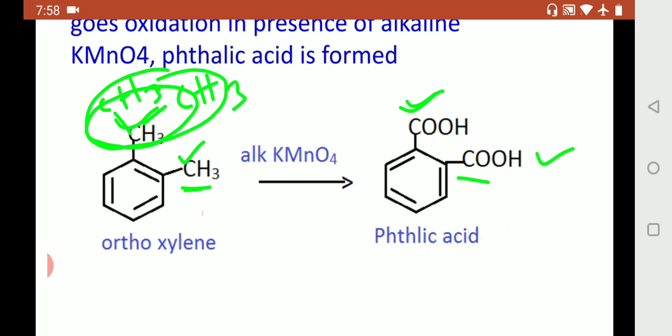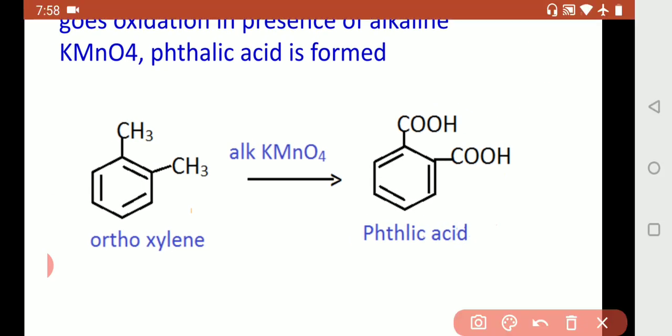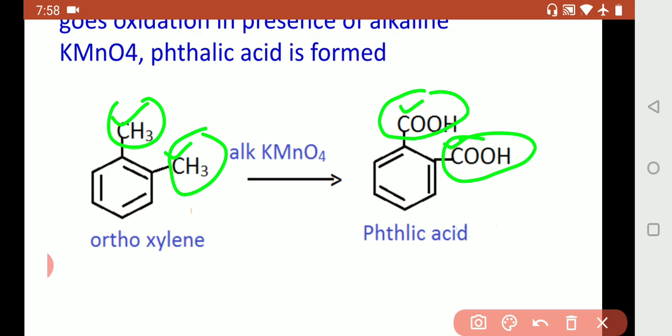That is, in this oxidation reaction, the number of COOH groups present in the product indicates the number of alkyl groups present in the reactant. How many alkyl groups are present here? 2. How many carboxylic acid groups have come? 2. So this is the point to be mentioned, and this is an observation made.